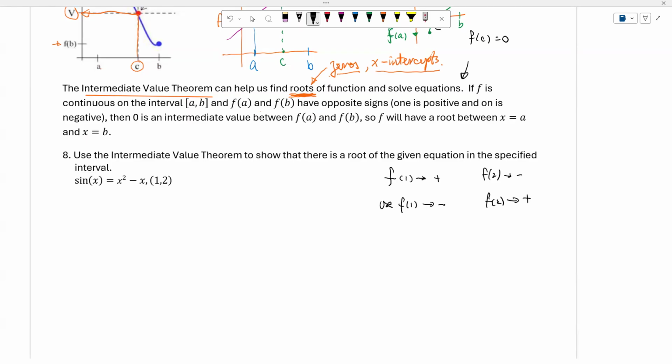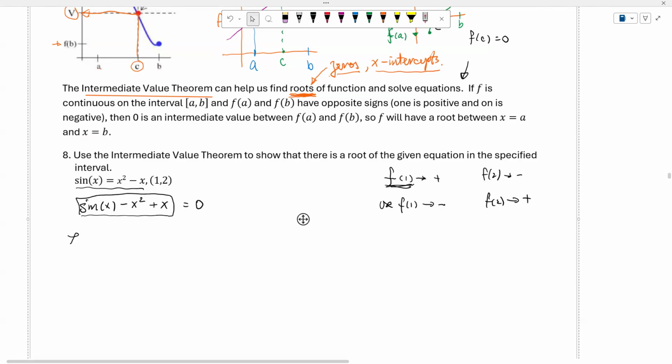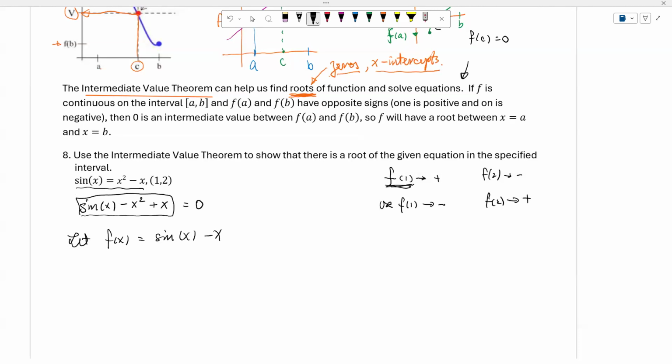But since this is an equation, how do I actually work with a function f? One way to do this is, kind of like solving an equation, we are going to move everything to one side. Then we let f of x equal to psi of x minus x squared plus x.